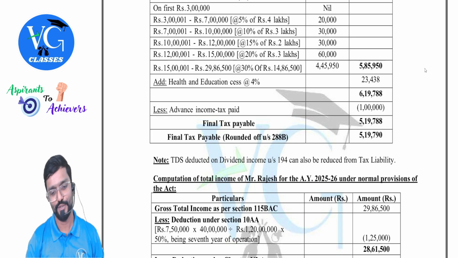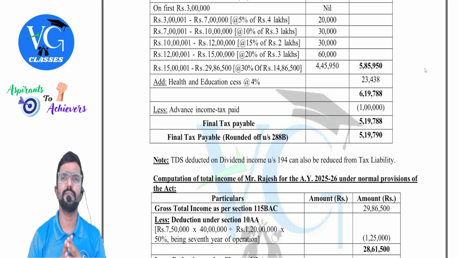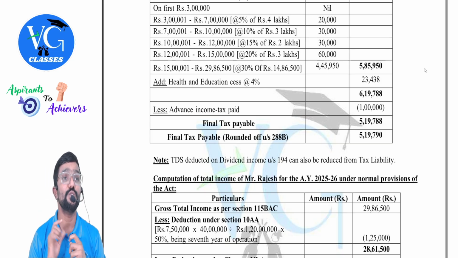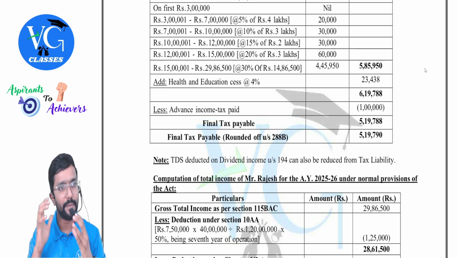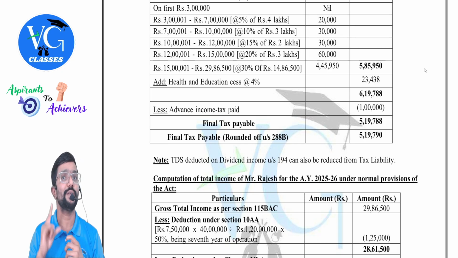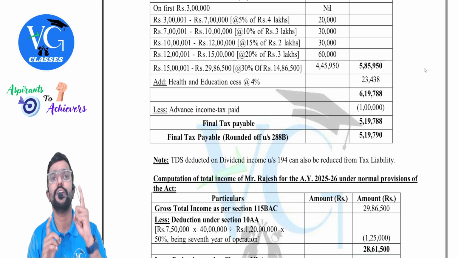Got it? Yes. So we have solved a good number of questions on total income and tax liability, guys. I have seen whenever students couldn't clear their exams, they find it difficult to solve total income questions. So that is why I have tried to cover a good number of questions. You also make sure that you solve it individually, independently. Clear? So take a printout of this document and try to solve it. Number of times I am telling because I know you will not have time to solve it. Clear? If you want to do, you will definitely do it.